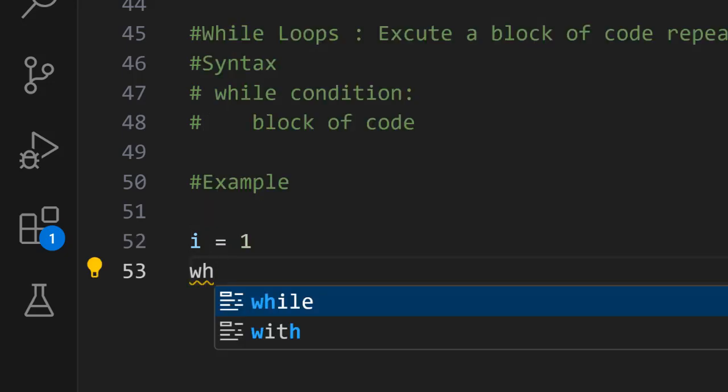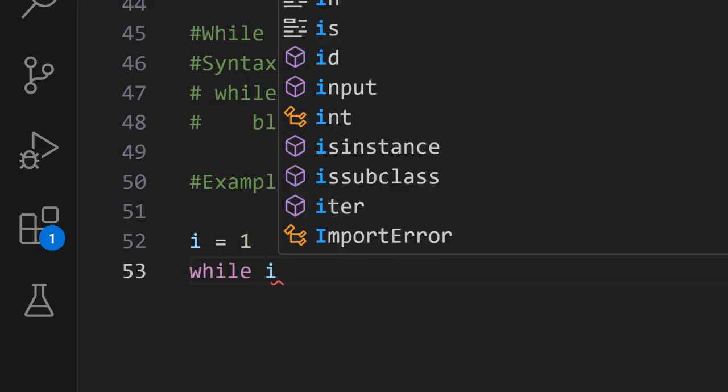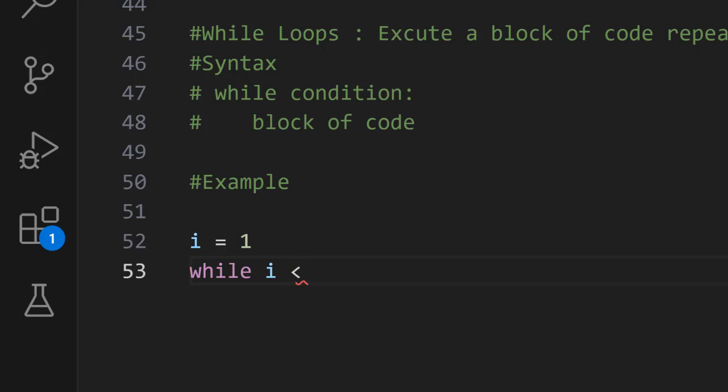And then to bring in the while loop, we start with while. So while our current value, which is i, is less than or equal to, since we only want a range from 1 to 10, our condition must be less than or equal to 10.